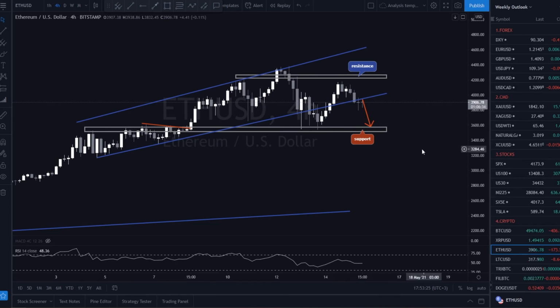From a technical perspective, we see Ethereum reaching the support area located at around $3,500. Although we don't exclude a move higher, in order to be confident in the next bullish move, we have to see the price breaking the resistance area marked on the chart.